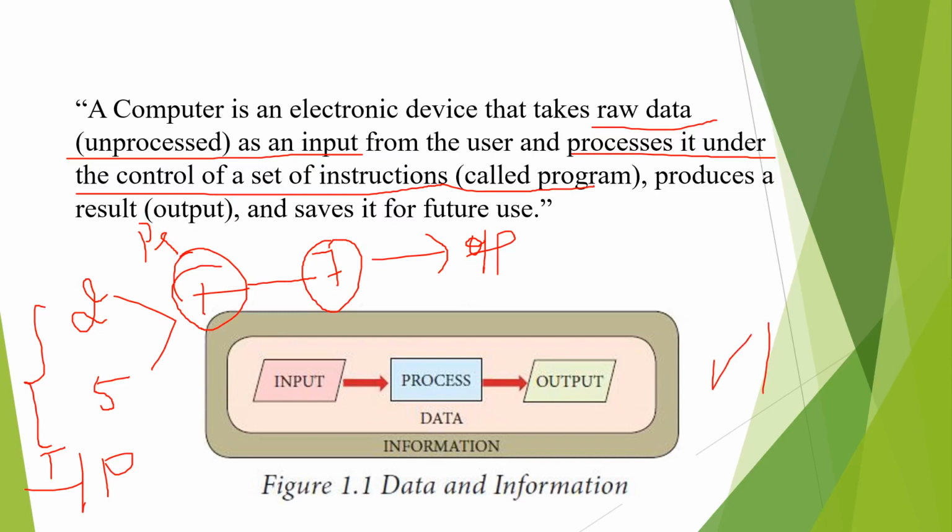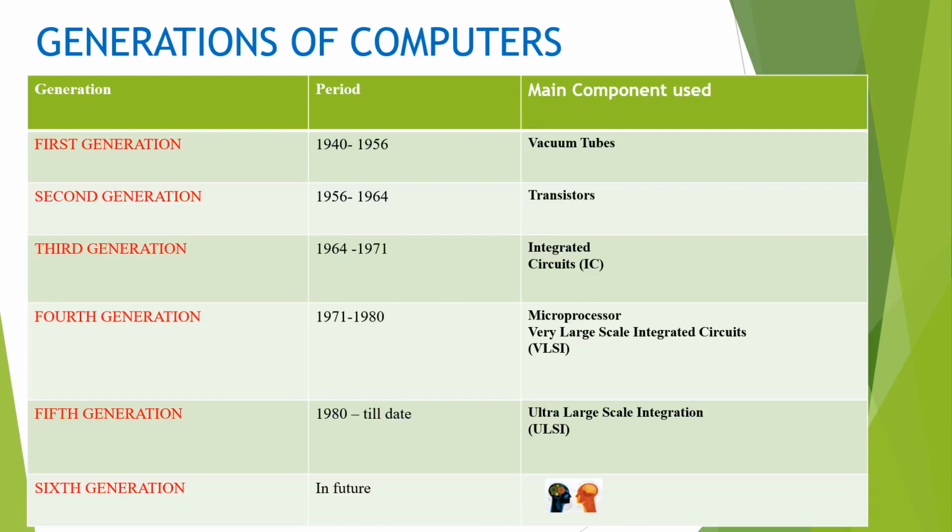I hope you all understood today's video, isn't it? A small recap of today's session, guys. We have discussed the generations of the computer. Here 6 generations are there. The periods are 1940 to 56, 56 to 64, 64 to 71, 71 to 80, 80 till date and in future. I think you are all struggling to memorize these years, isn't it? So a simple trick for you. Remember the starting year 40 to 56. That means 16 years. 40 plus 16 is 56, isn't it?